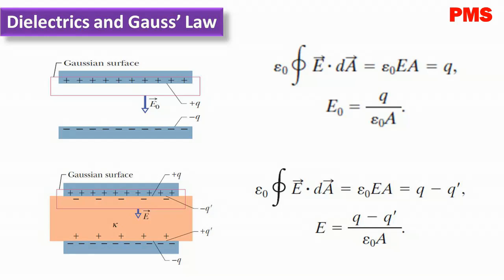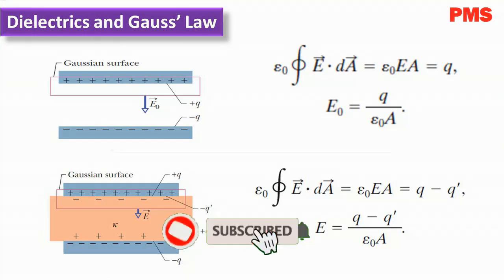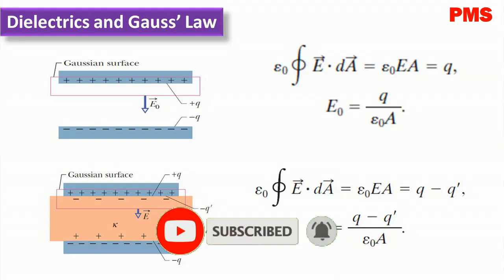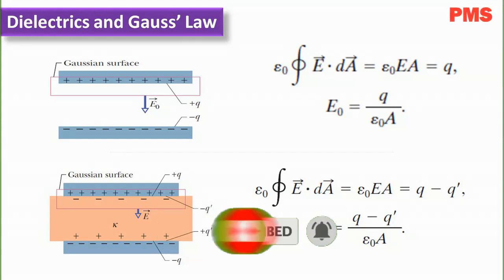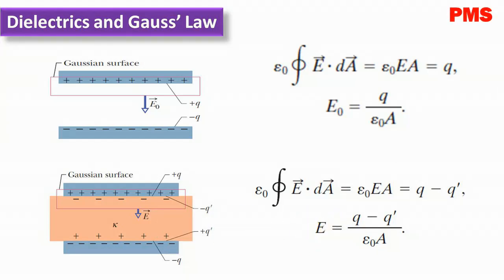We can get epsilon naught closed integral of E vector dot dA vector equal to epsilon naught E into A, which equals the enclosed charge Q. In this equation we can modify and get the value of the electric field: E0 equals Q divided by epsilon naught A. You can see the image of the diagram.